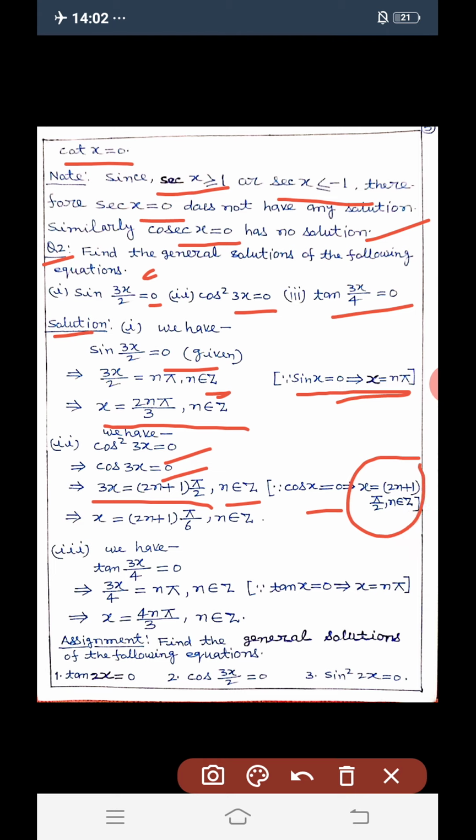So we can write here 3x = (2n+1)π/2, and this implies that x = (2n+1)π/6, where n belongs to integer, which is the general solution.